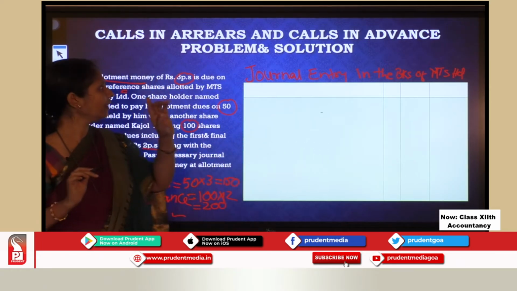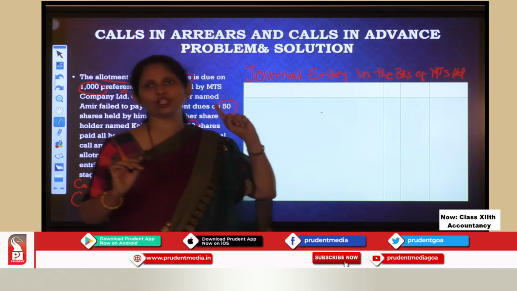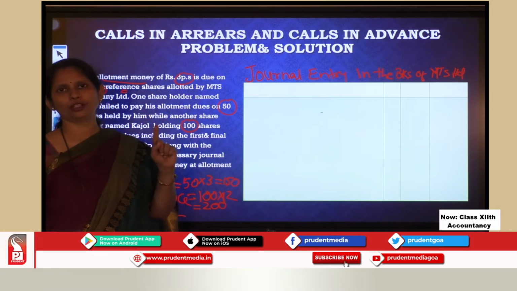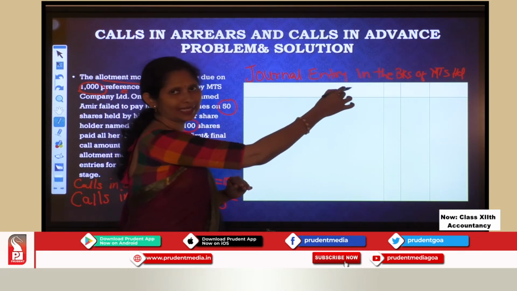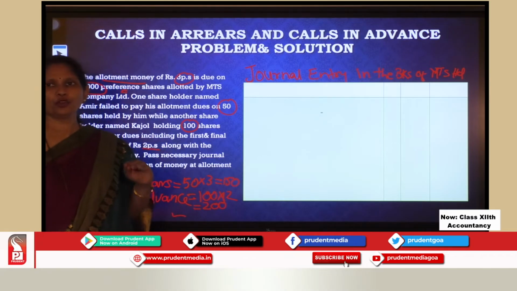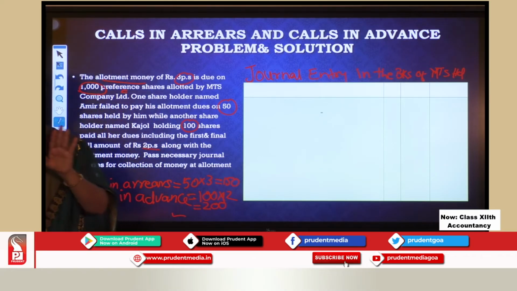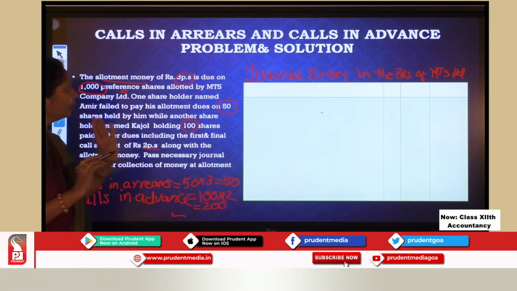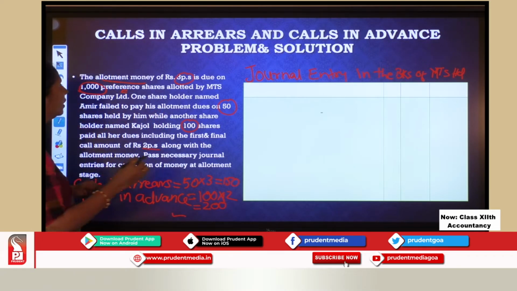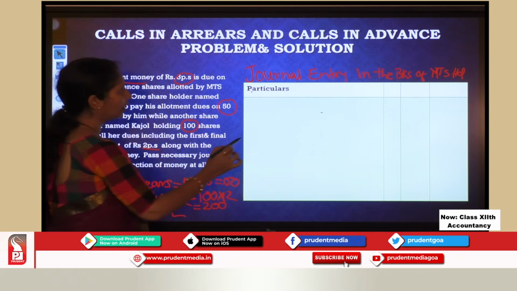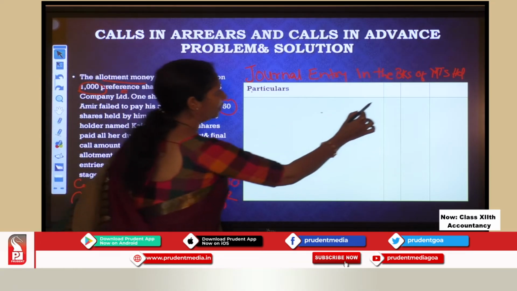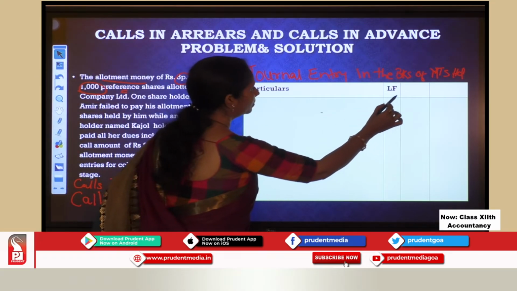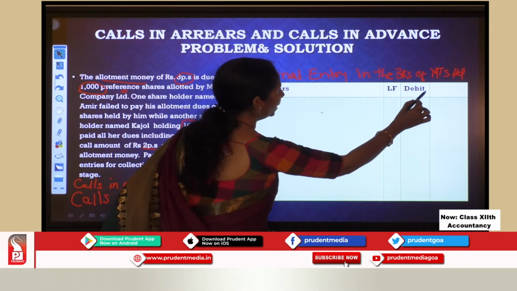Now here see, very important, please don't write short forms in your paper, very very important. Okay, now here I had to write because on my slide there was no space, but even if you don't have space in your answer book, please don't write short forms, write full forms. Okay, so journal entry in the books of MTS Limited. Here particulars, then here I have ledger folio, then debit column, rupees.